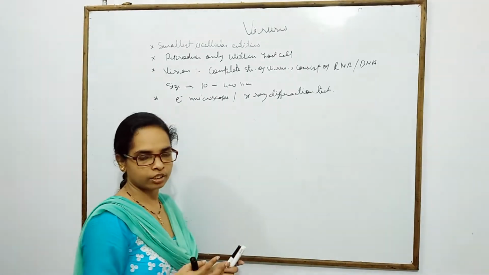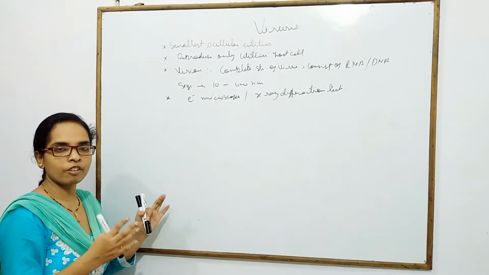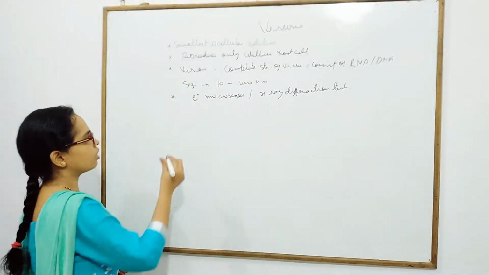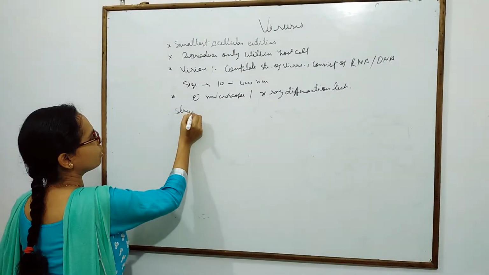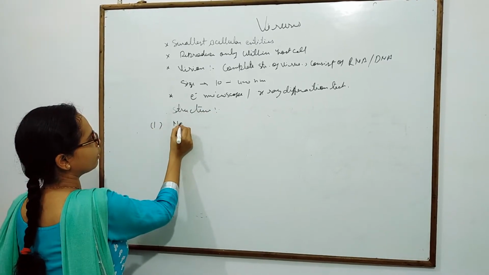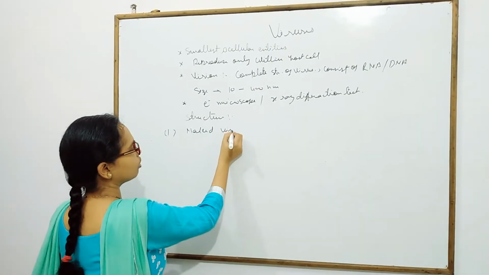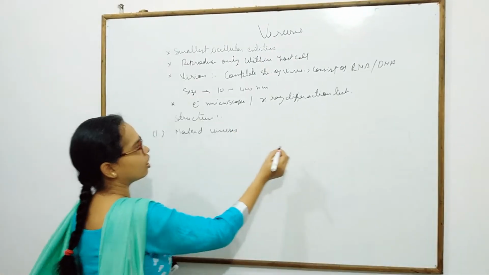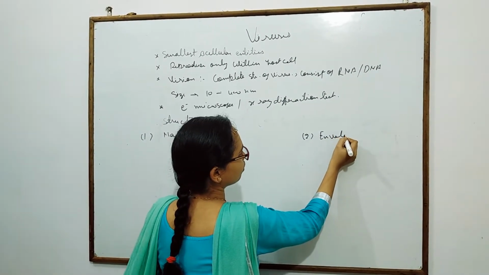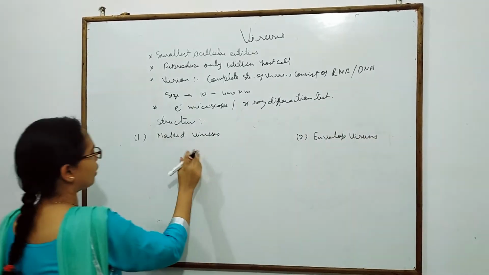The structure of the viruses. Viruses basically have two structures: one is the naked virus, and the second one is the enveloped virus.